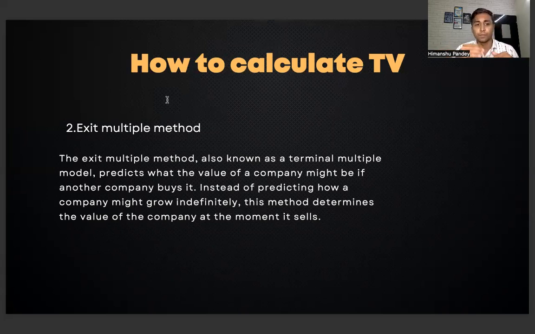In this method, we just predict that if another company is going to buy this company, how much the price will be. At that point of time, we try to understand that if we are buying this company at x amount of rupees, in how much time it will give the return. As per this method, we calculate the present value of the company. These were the two types that we can use to calculate the terminal value.